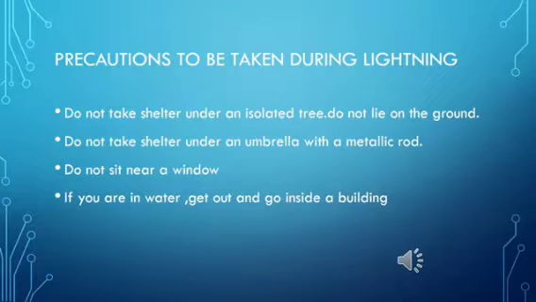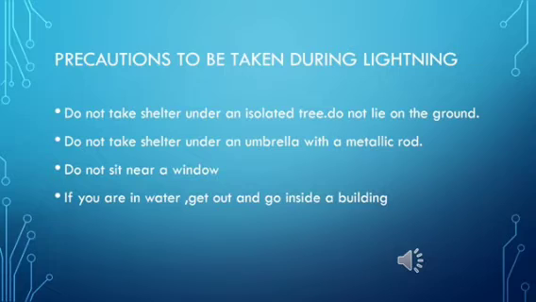Now the next one: these are a few precautions that you have to take if there is a storm which is accompanied by lightning. These are the precautions to be taken during lightning. First thing is when it is raining very heavily and when there is lightning and thunder, the first and most important thing is you should not go out.